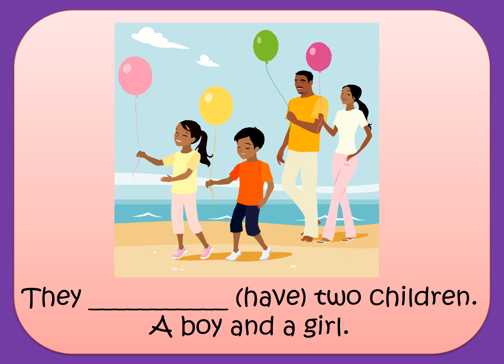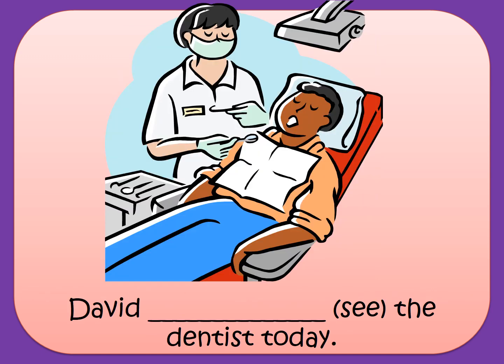They, two children, a boy and a girl. What do you think? Yes, very good. It means that they own things, things that they own. So I'll put it in the present simple. I'll say, they have two children. It's a state verb. David see the dentist today. The verb see here could mean that you understand, or that you see with your eyes. So it's not a state, it's an action. David is seeing the dentist today means that he is meeting the dentist today.